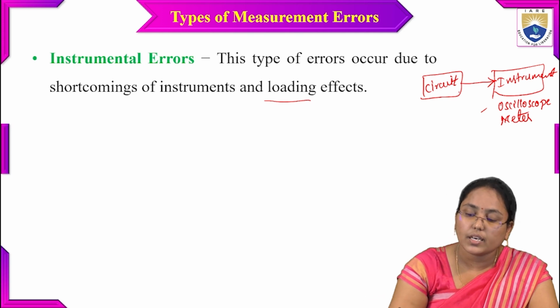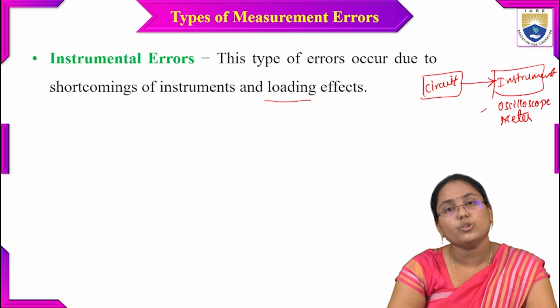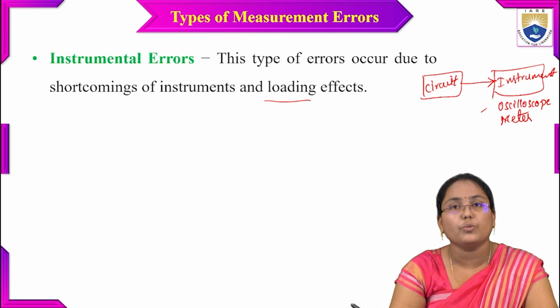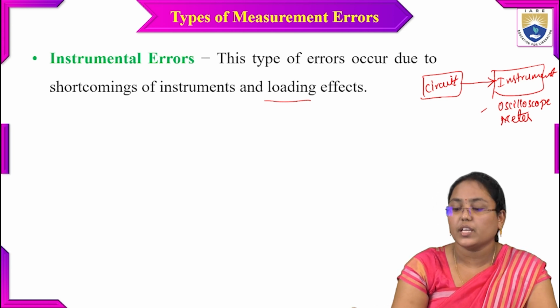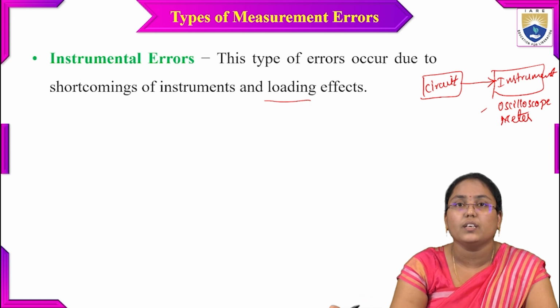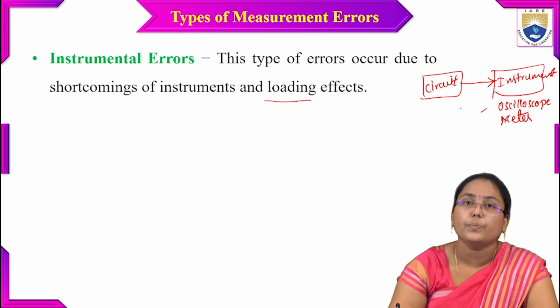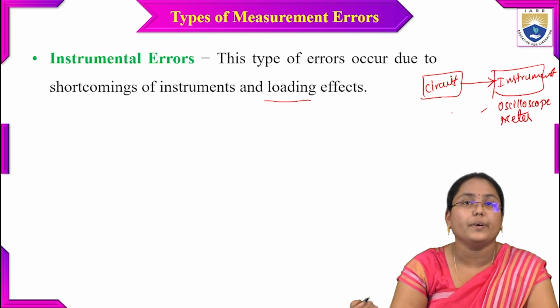Now that circuit, I'm giving it to the particular instrument. As I give it to the oscilloscope or meter, it has to show the output of the circuit, whether I'm measuring the average value or want to see the graphical representation of the output. But this circuit output will have its own impedance value.